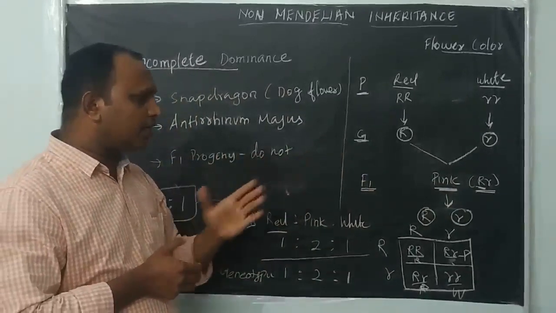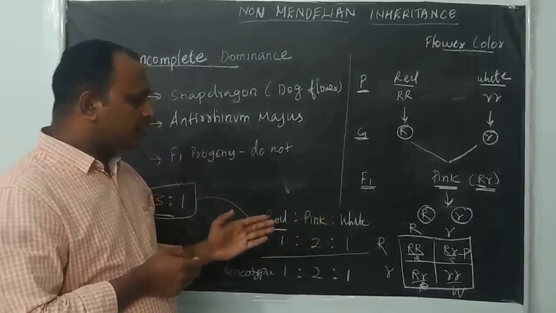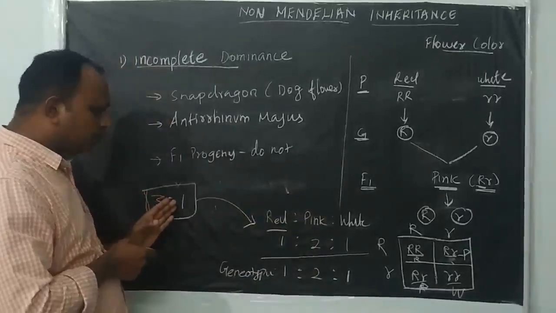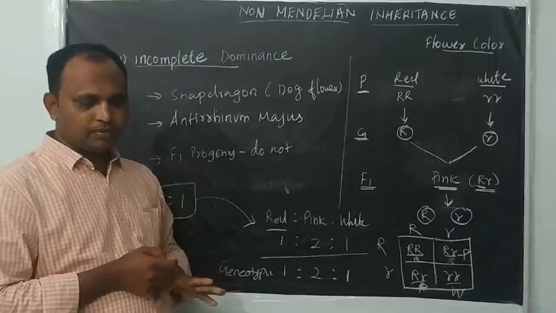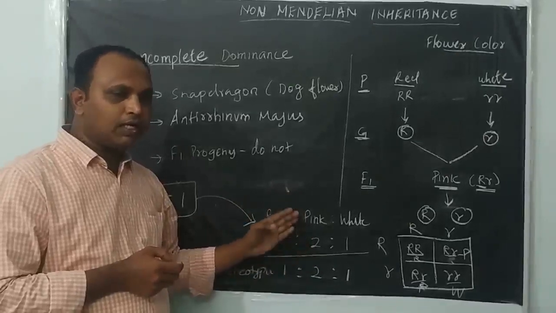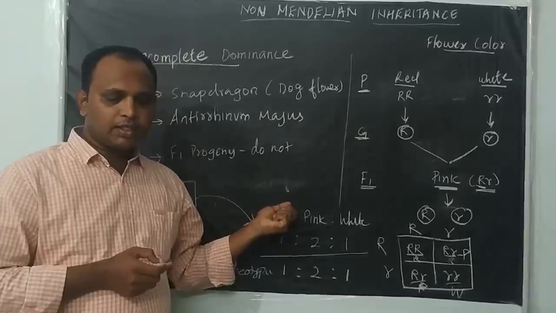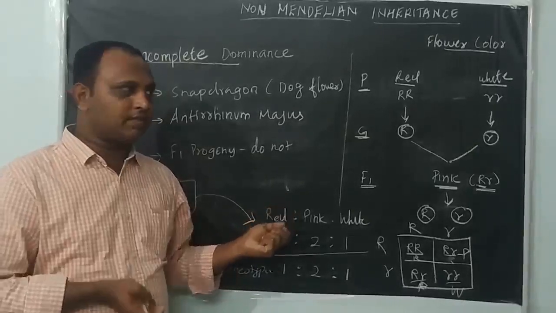That's why we are getting pink color. In the F2 generation, the phenotypic ratio also deviated from 3:1 to 1:2:1. Here the phenotypic ratio and genotypic ratio are both the same, 1:2:1. So that's why we are calling this incomplete dominance, right?